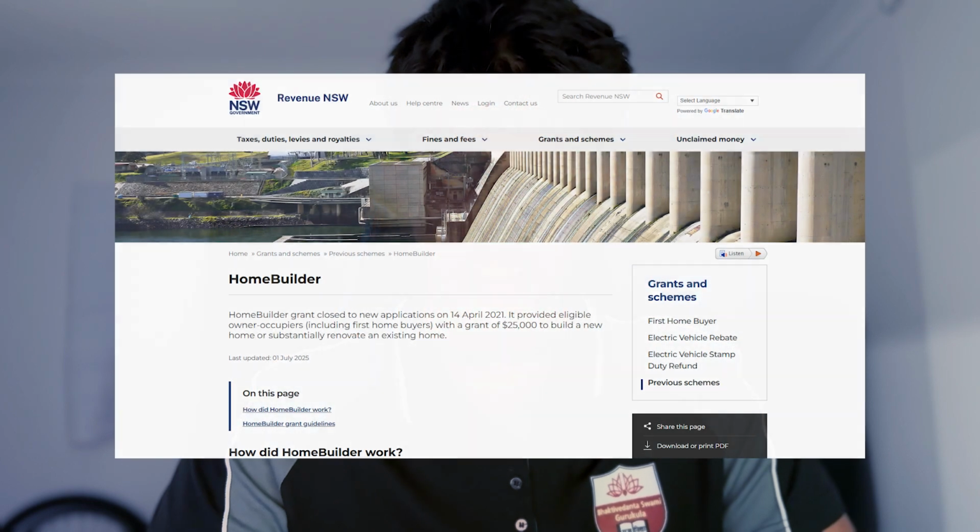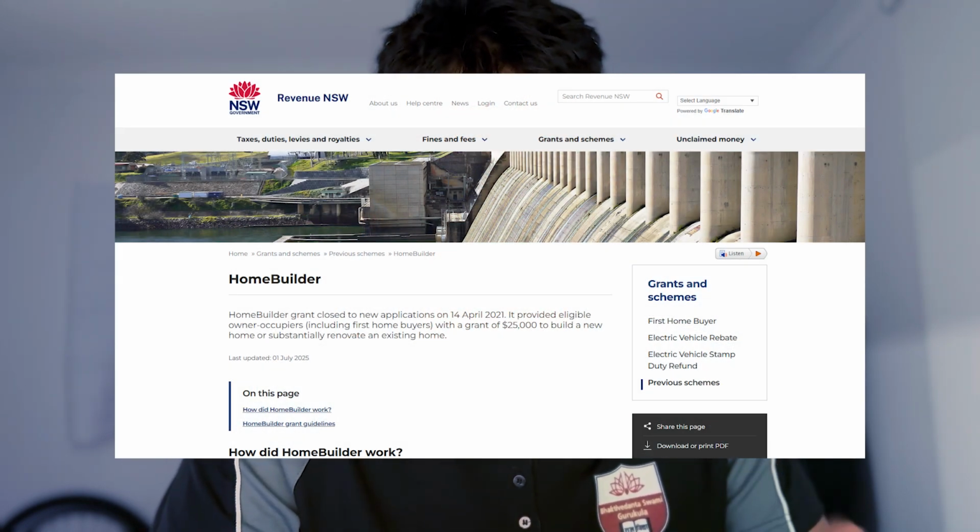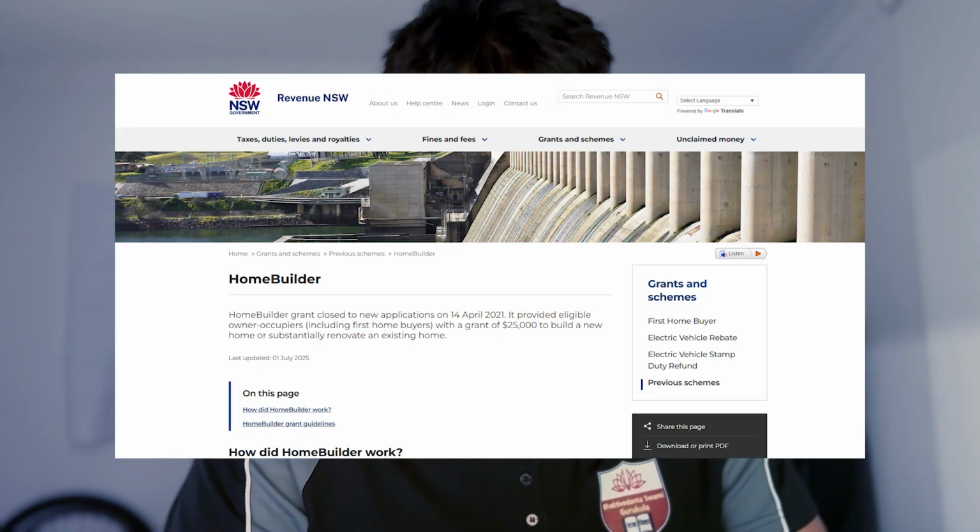Other tools are discretionary. The Home Builder Scheme, an expansionary fiscal policy between 2020 and 2021, injected $2.6 billion into the economy through housing grants to stimulate demand. While it supported economic activity, the Home Builder Scheme also contributed to demand-pull inflation, driving the 7.8% surge in new dwelling costs as demand for construction materials outpaced the supply for them.